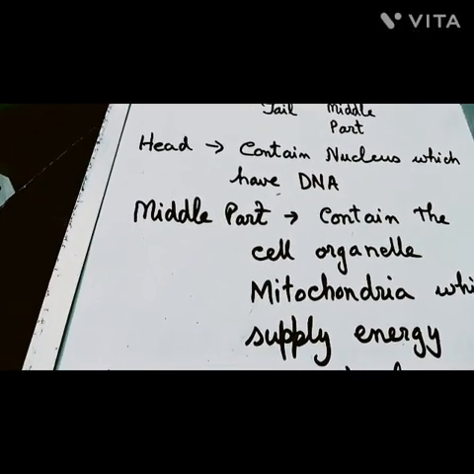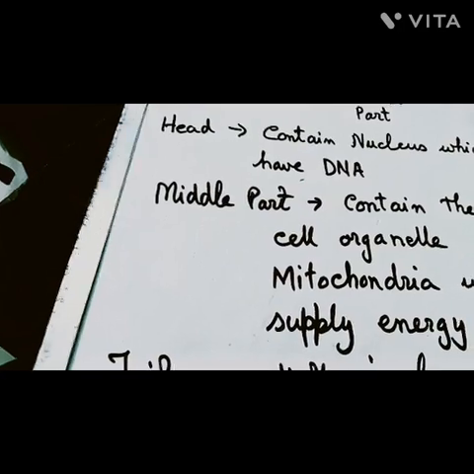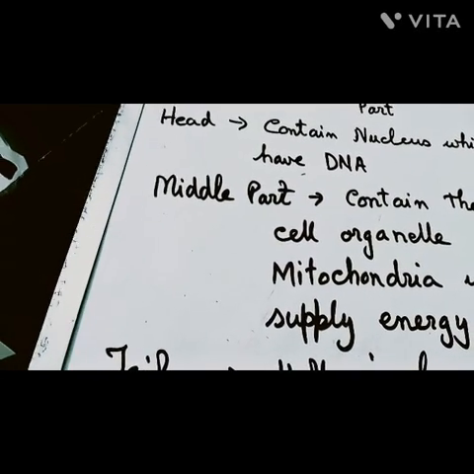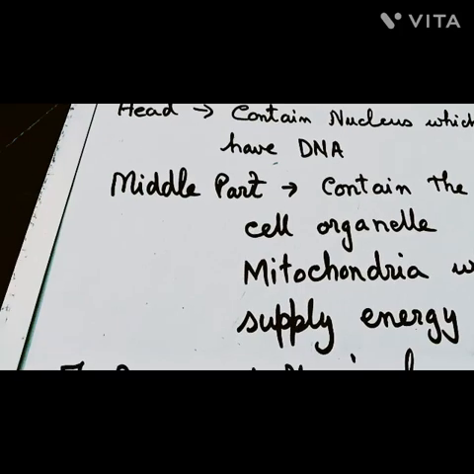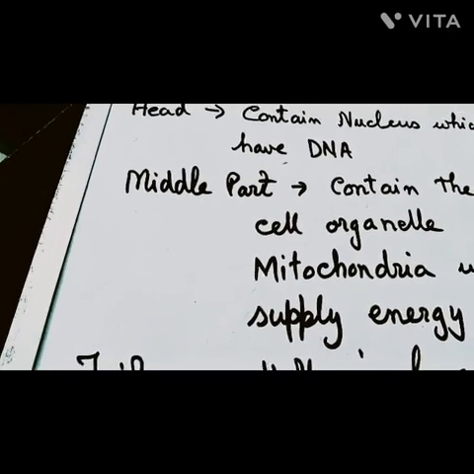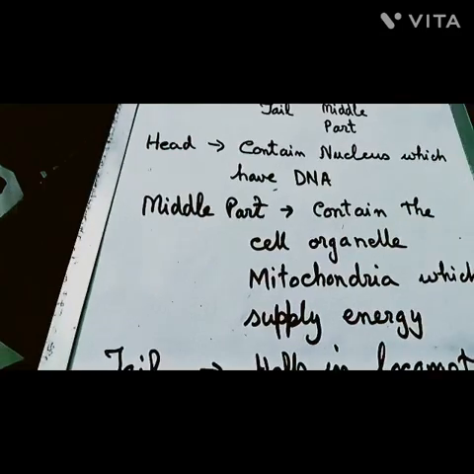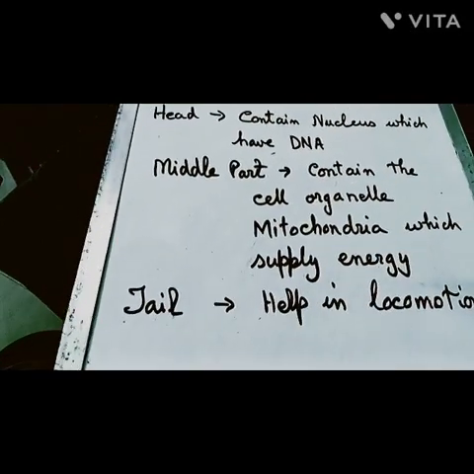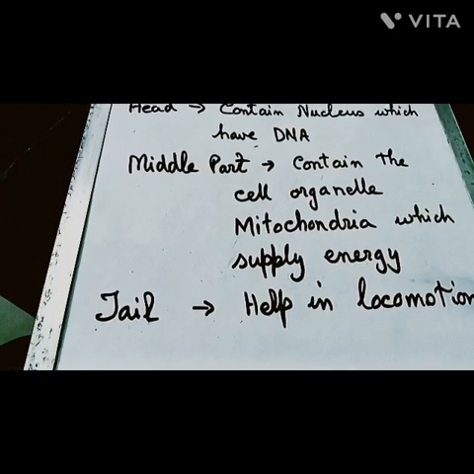So mitochondria is a cell organelle. It is not a cell organ, it's a cell organelle. Inside a cell there are certain organelles like nucleus, Golgi bodies, vacuole. This middle part consists of mitochondria, and this mitochondria is responsible for the supply of energy. And the tail helps in locomotion or movement of the sperm.